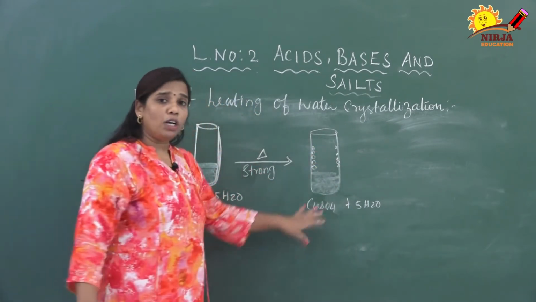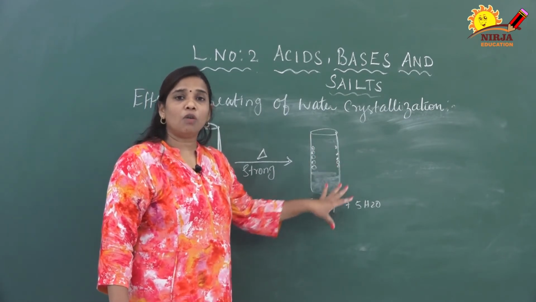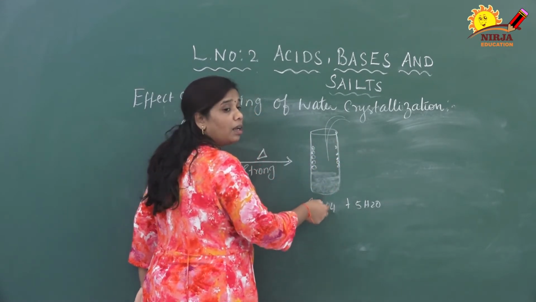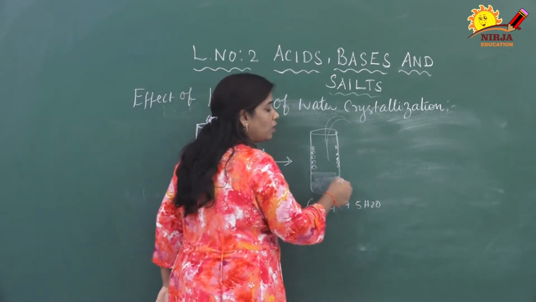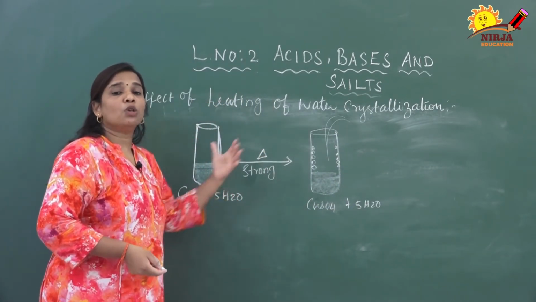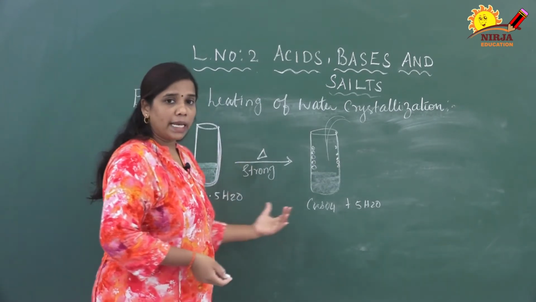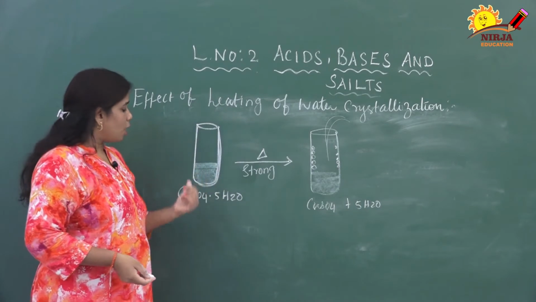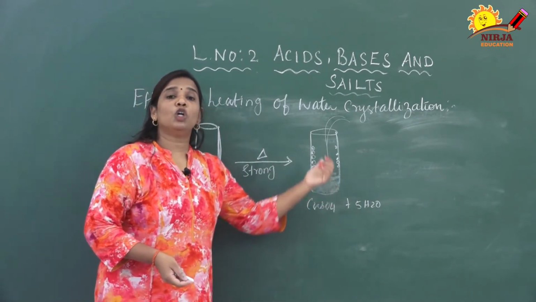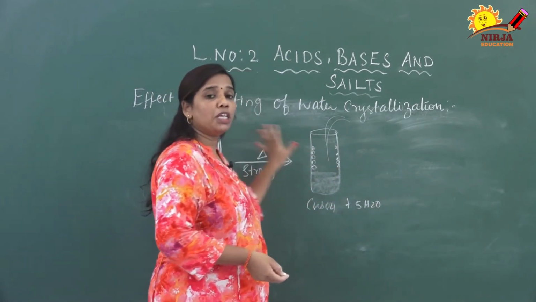After it cools down, when the heat has completely settled, if we add water to this white color powder, what will happen? This white color copper sulphate combines with water and is converted into copper sulphate pentahydrate. So the white color is converted into bluish color. Once again I repeat, when we heat copper sulphate pentahydrate strongly, it is converted into copper sulphate plus water, so the bluish color is changed into white color.